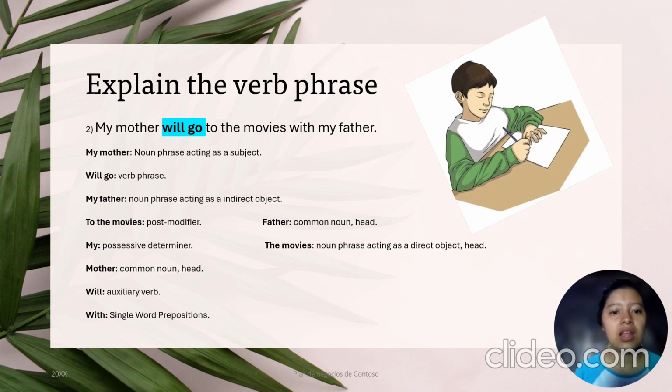My mother, noun phrase acting as a subject. Will go, verb phrase. My father, noun phrase acting as an indirect object. To the movies, postmodifier. My, possessive determiner. Mother, common noun. Will, auxiliary verb. With, single word preposition. Father, common noun. The movies, noun phrase acting as a direct object.